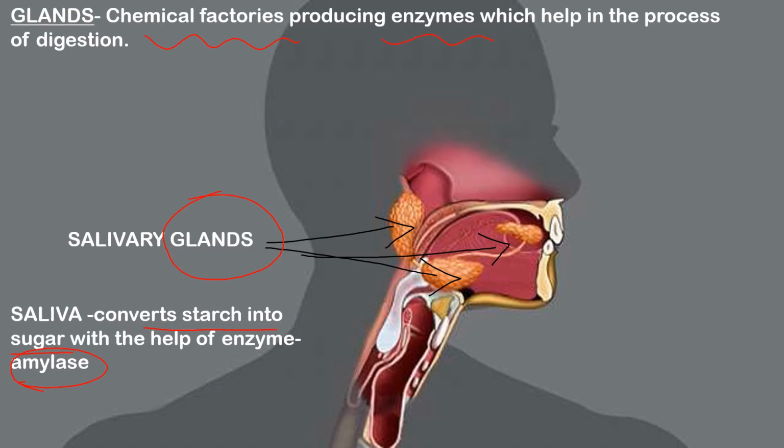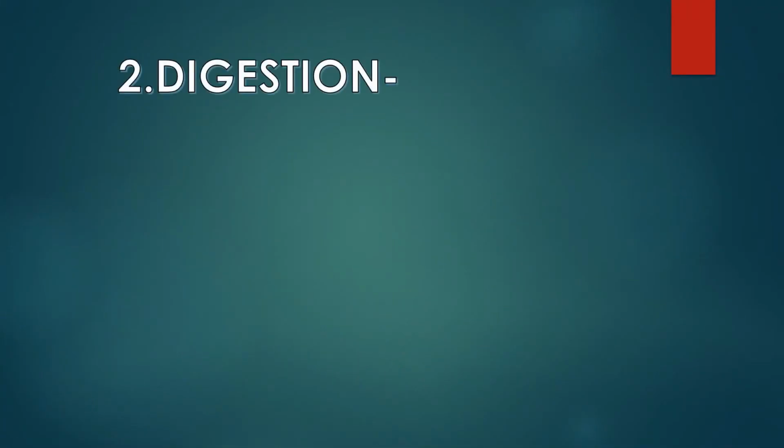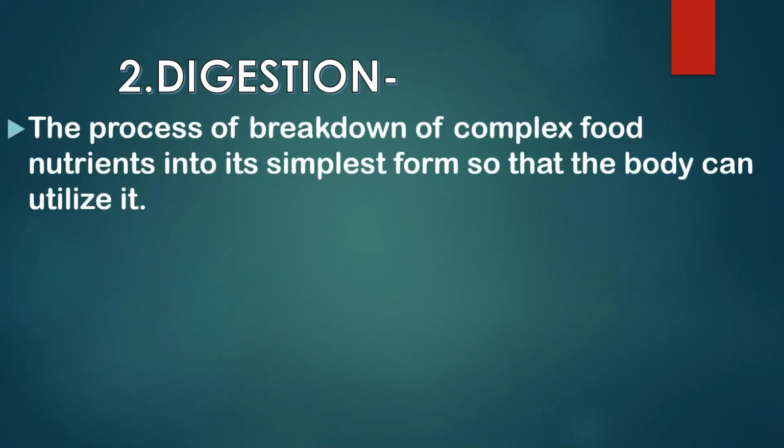Now let us study the second most important step of the digestive system, that is digestion. Digestion has already started in the mouth. Digestion is the process of breakdown of complex food nutrients into their simplest form so that the body can utilize it.